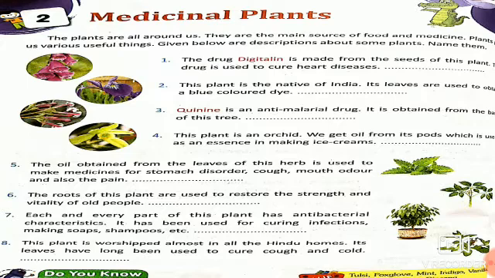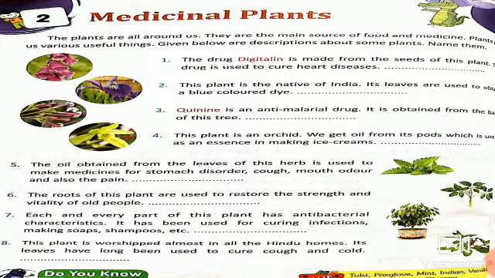Next one: quinine is the anti-malarial drug. It's obtained from the bark of this tree. So the answer is cinchona. Cinchona is the quinine tree, and the drug is obtained from its bark. Next one: this plant is an orchid. We get oil from its pods, which is used as an essence in making ice cream. So the answer is vanilla. The vanilla ice cream we all like to eat, no? That vanilla essence is made from this plant.